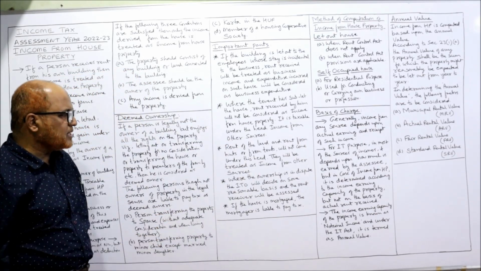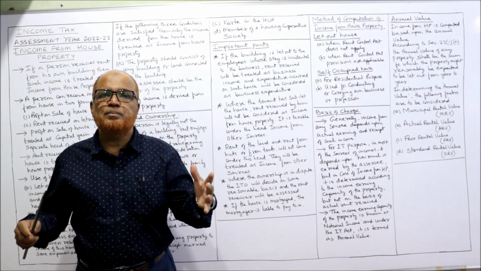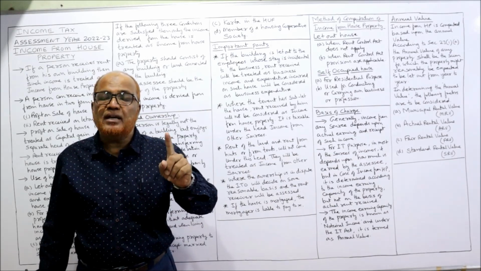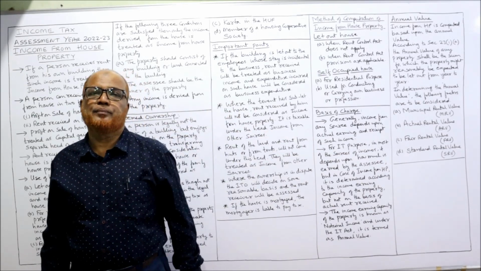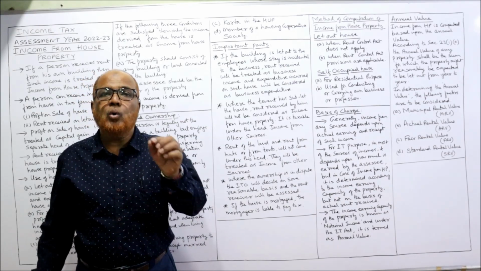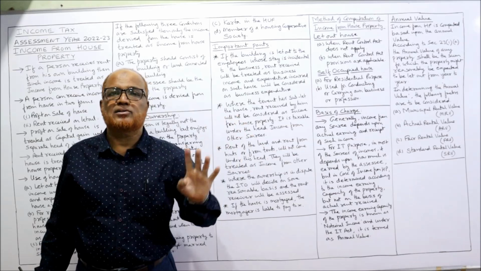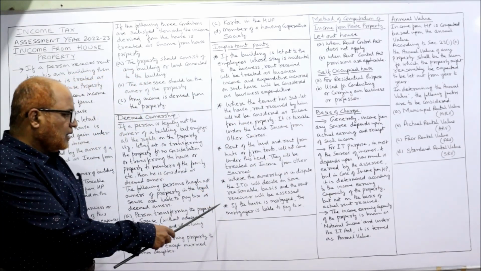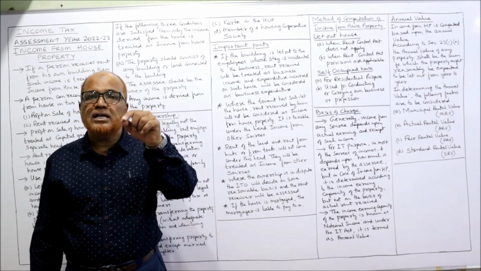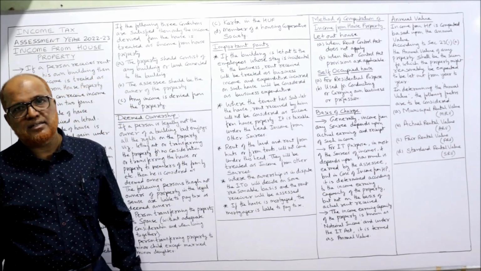Next, where the ownership is in dispute, the ITO will decide. Sometimes the property is in dispute between two persons. The Income Tax Act will not wait till the verdict of the court. The ITO will decide who is the recipient of the rent right now, and he will pay the tax presently. Then if the house is mortgaged, the mortgagor is liable to pay the tax. So these are the points to be considered.